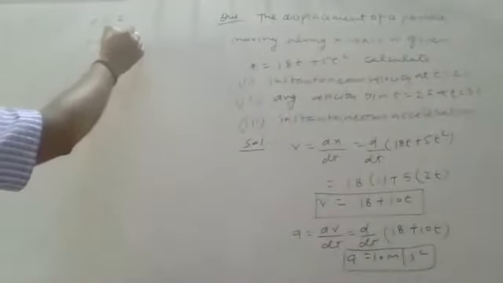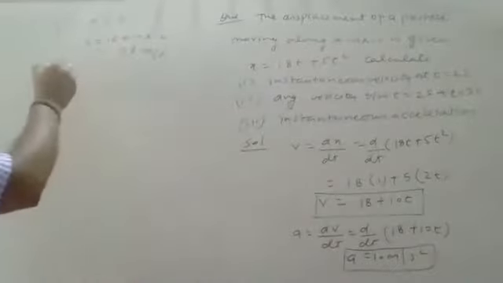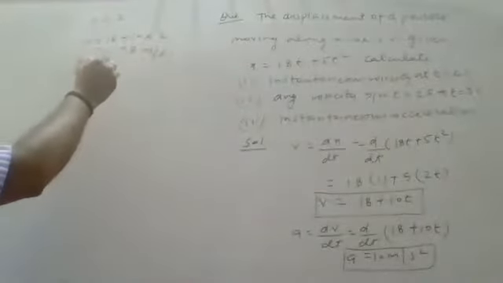Now start to answer. First part, you want velocity at t equals 2 seconds. Expression of velocity is 18 plus 10t. So v equals 18 plus 10 into 2. You will get here 38 meter per second. For the second part, you want average velocity between 2 seconds and 3 seconds. So first calculate velocity at t equals 3 seconds. Then velocity is 18 plus 10 into 3. You will get here 48 meter per second.